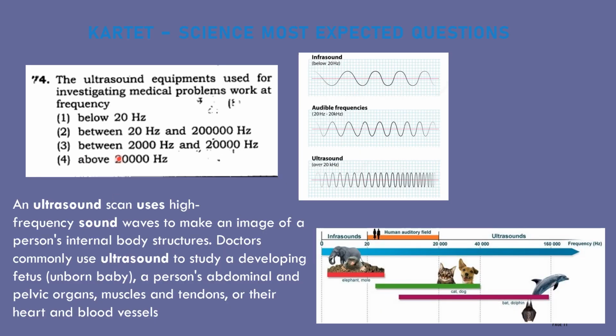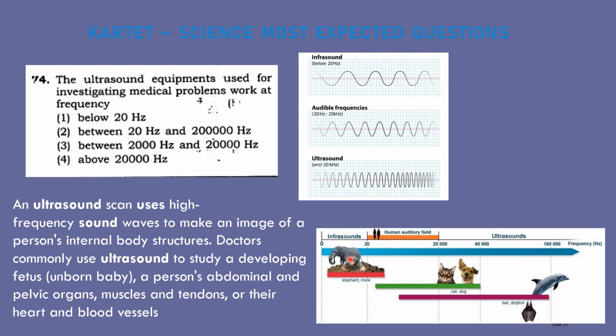Next question, the ultrasound equipment used for investigating medical problems, at which frequency do we use ultrasound to make medical equipment? First, let us discuss here. Infrasound is below 20 Hz, audible frequency is 20 to 20,000 Hz, ultrasound is above 20,000 Hz. Let us give some examples.